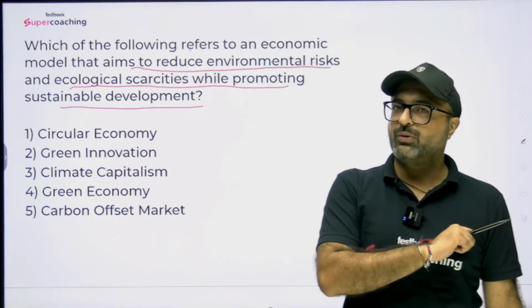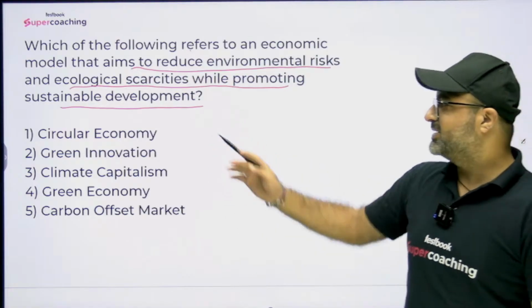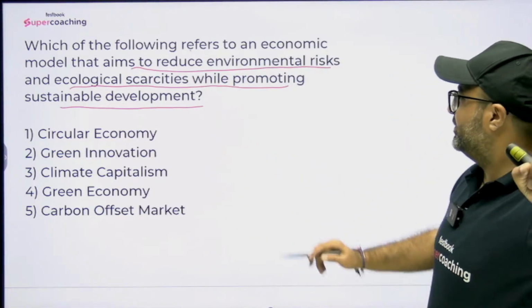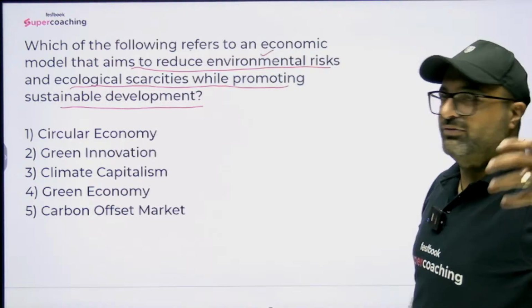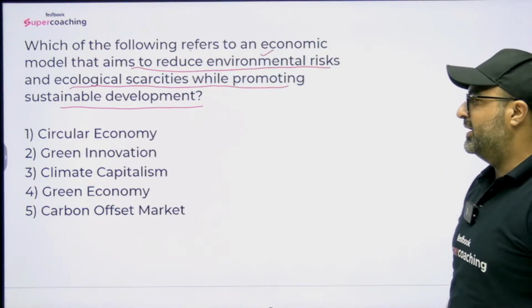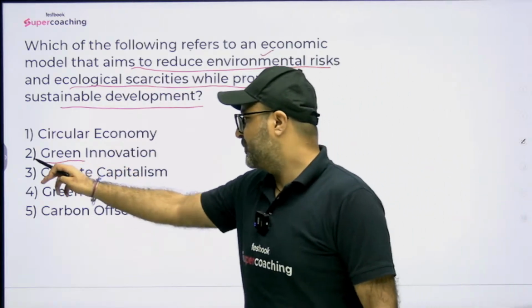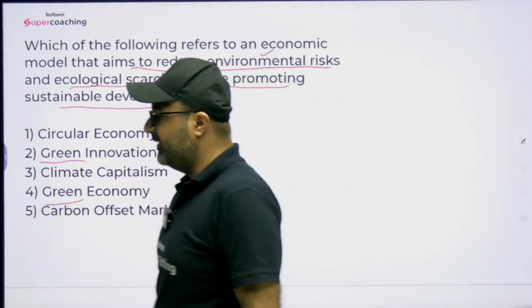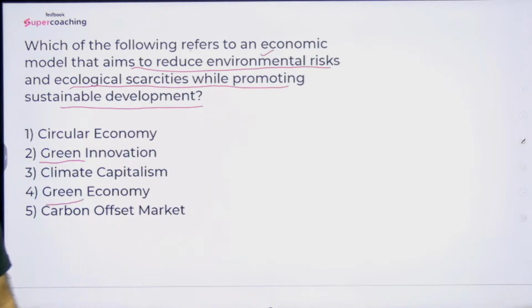On that basis, if we talk about the environment part, then obviously I will go with green. But inside green, I have two terms. One is green innovation. And the other is green economy.